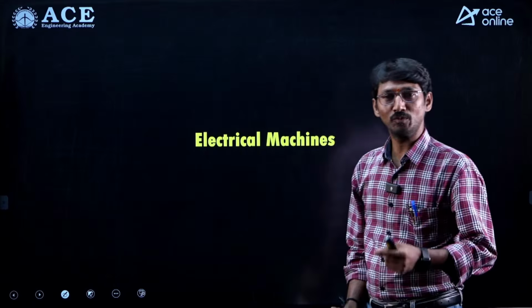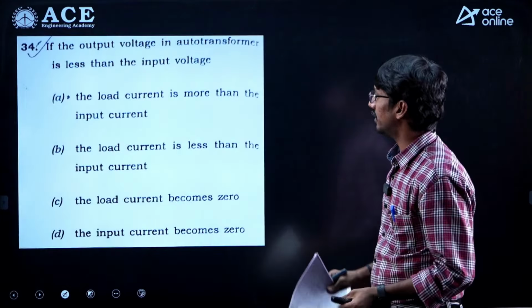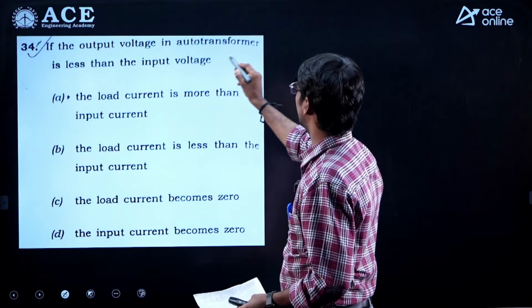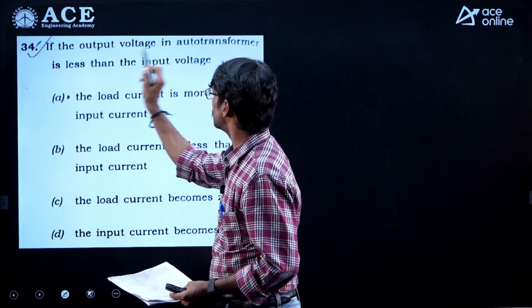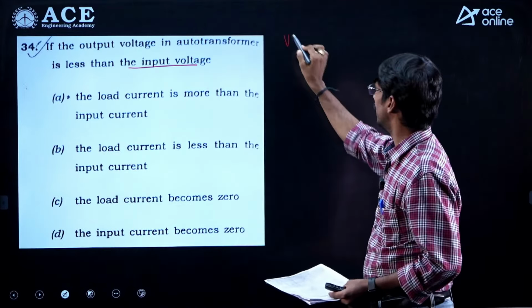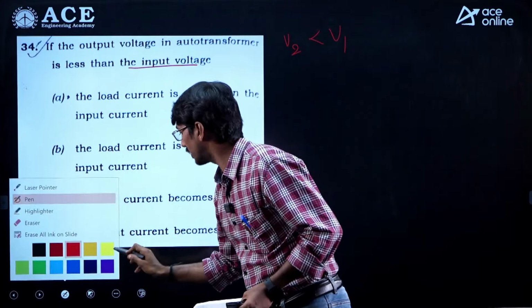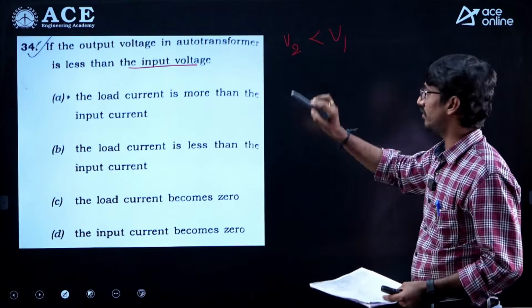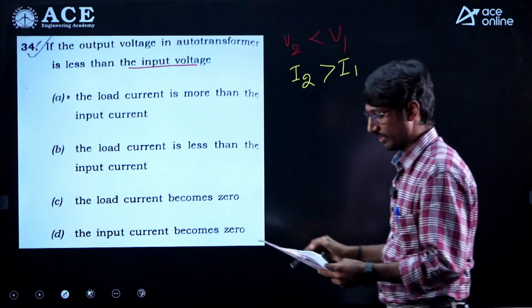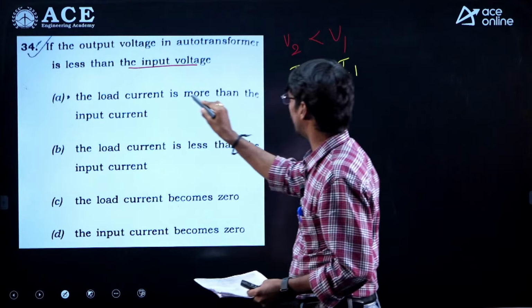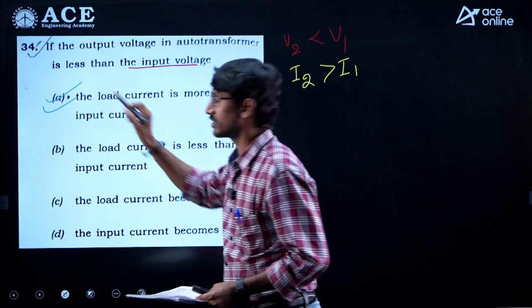Hello everyone, I am going to discuss the solutions regarding the electrical machines subject. The question here is: if the output voltage of an auto transformer is less than the input voltage, so V2 is less than V1, and he is asking about the currents. If V2 is less than V1, automatically I2 will be greater than I1. So the option will be that the load current is more than the input current. Therefore, the answer here is the first option.